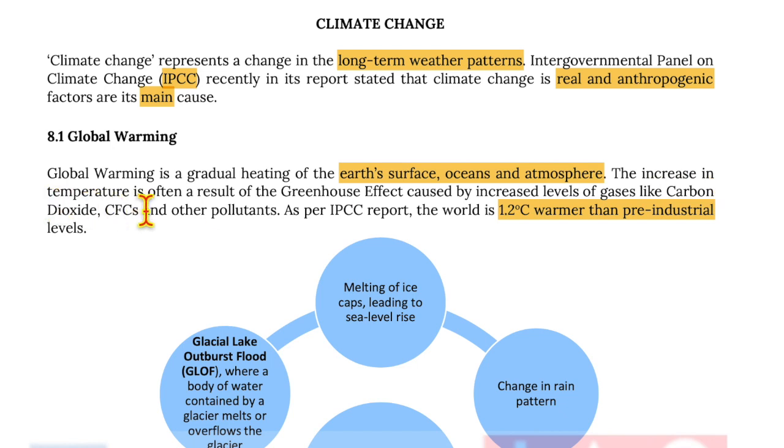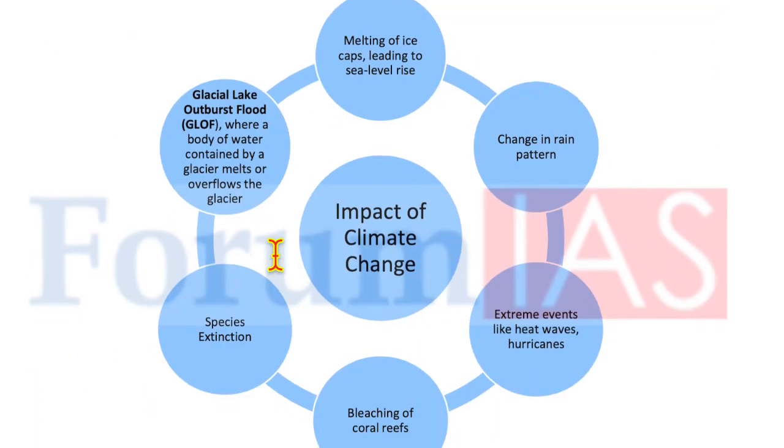The increase in temperature is often the result of greenhouse gas effect caused by increased levels of gases like carbon dioxide, carbon monoxide, chlorofluorocarbons, and other pollutants. As per IPCC report, the world is 1.2 degrees Celsius warmer than pre-industrial levels.